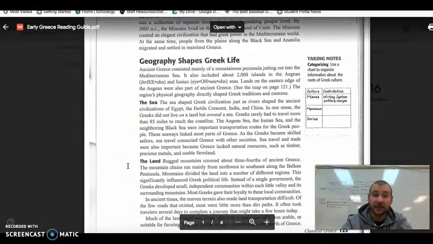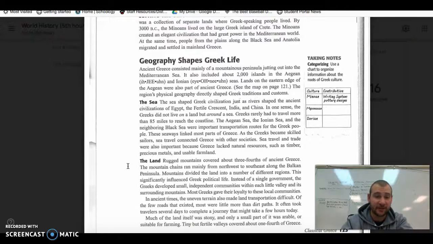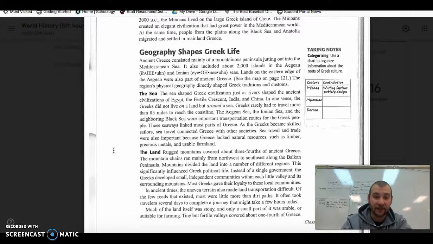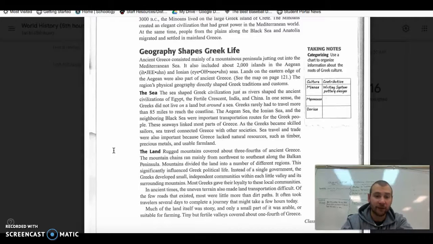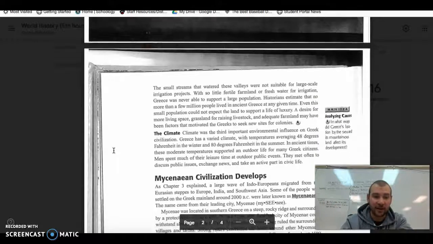So as you can see here, I'm just going to go over some geography stuff, because geography does play a big role in Greece. Basically it's really hilly and has a bunch of mountains, and so it really isolates people from each other. So we get a bunch of little pockets or city states that pop up, and because of the natural features around them, they're kind of isolated to start. We're going to see all these different city states have totally different cultures, and they're going to focus on different areas. For example, Athens will focus on education, and then, like we all know, Sparta is going to focus on war. So we'll look through that, and that all comes from geography.